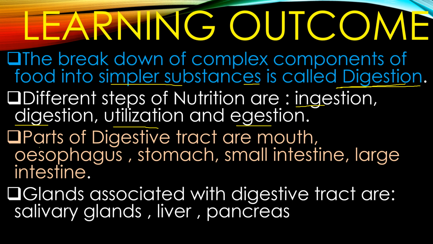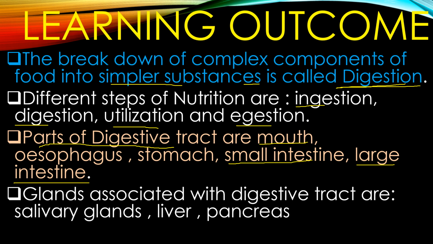The parts of the digestive tract which we have seen through diagrams and pictures are mouth, esophagus, stomach, small intestine, and large intestine. The large intestine ends at the anus, through which egestion is carried out. Through the mouth, the ingestion process is carried out. And the stomach and small intestine are the sites for digestion. You have understood that the small intestine is the site for complete digestion. The food gets completely digested here.